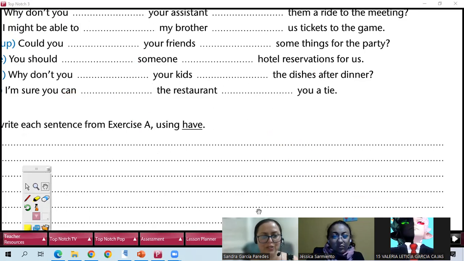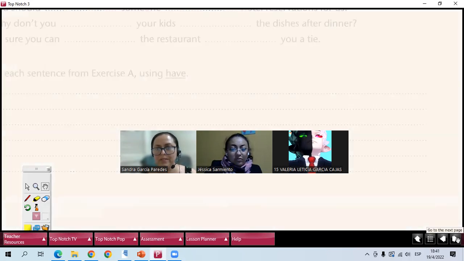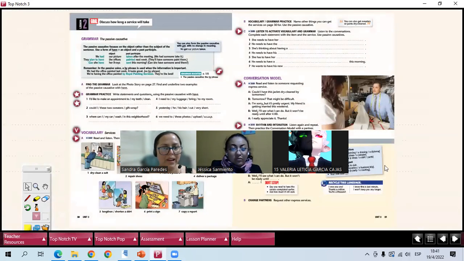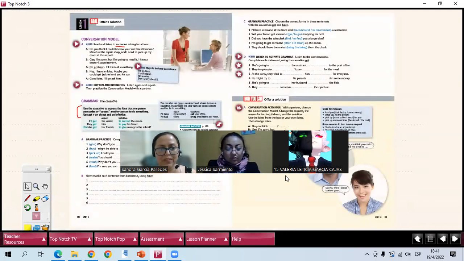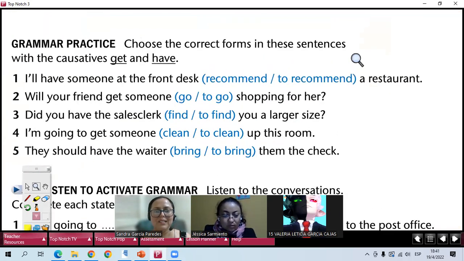Wait just a second to find this. Okay, so we are in good timing. Okay. Oh my God, now we have the passive causative. We still have to do some exercises in here. So now you have to choose what is the correct causative.